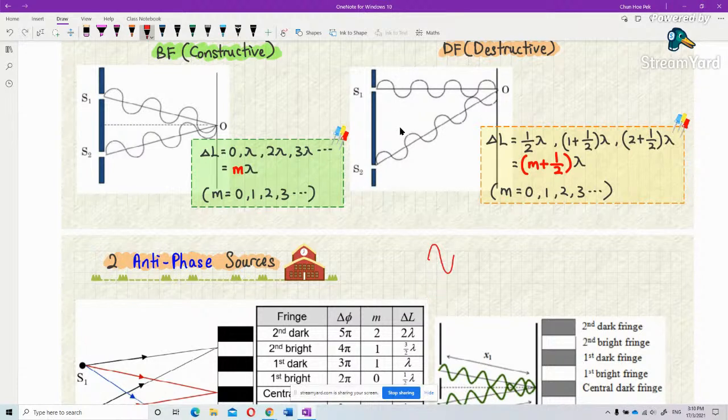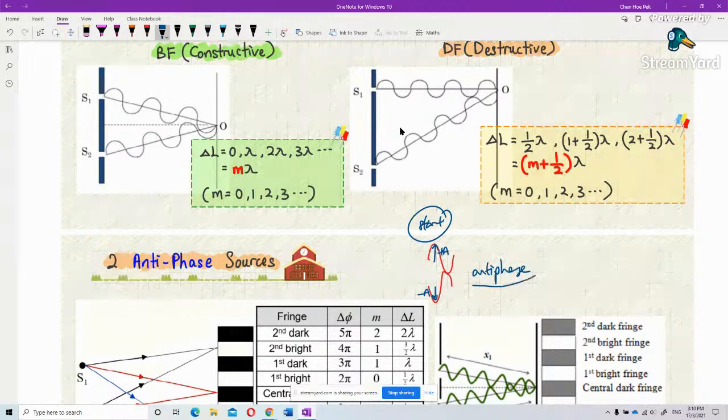This is antiphase. Understand? That means one going up, positive A, another one going down, negative A, at the starting point. These are antiphase. Okay? I will touch on these two examples now.